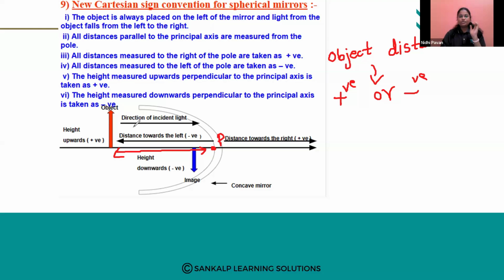So, when we measure the object distance, what will be the sign of the object distance? Is it positive or negative? See at which side it is, from the pole. Is it on the left side or the right side? Always the object should be kept on the left side. Then what will be the sign of object distance?